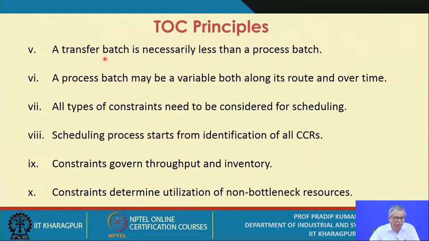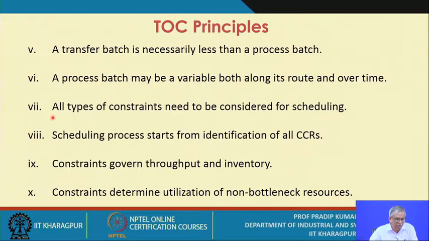The fifth principle is that a transfer batch is necessarily less than a process batch. I have already elaborated. The sixth one is that a process batch may be variable both along its route and over time. This point also we have elaborated. Over the route, it may be treated as a variable, that means there could be a change in the process batch size, and over time also between the two stages.